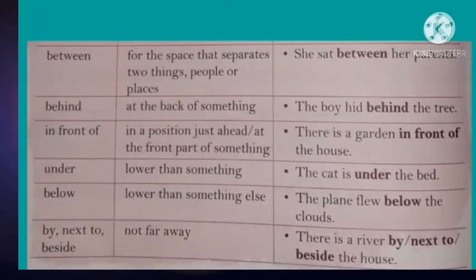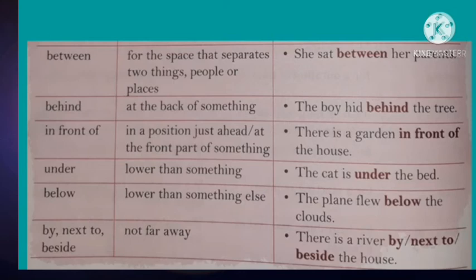Between, for the space that separates two things, people, or places. Example, she sat between her parents. Behind, at the back of something. Example, the boy hid behind the tree. In front of, it means in a position just ahead or at the front part of something. Example, there is a garden in front of the house.